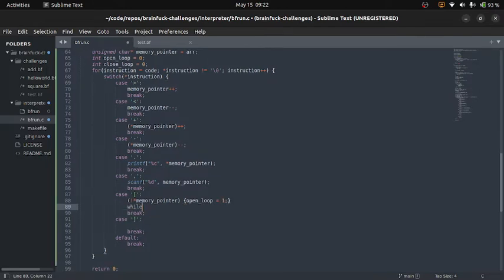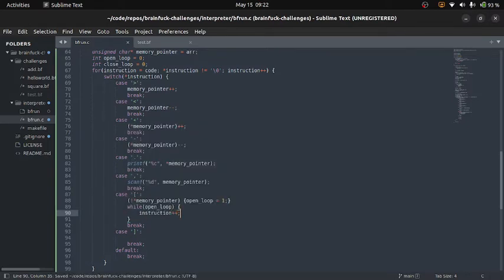And if that happens, it will trigger this while loop that will say, okay, while that's happening, let's go ahead and take our instruction and shift it forward. The reason we're doing this is because if we have an open loop, we want our instruction to go all the way to the end if we don't have anything at that memory pointer. So if it's 0, we're going to skip to the end of that loop. So this is what that's going to do.